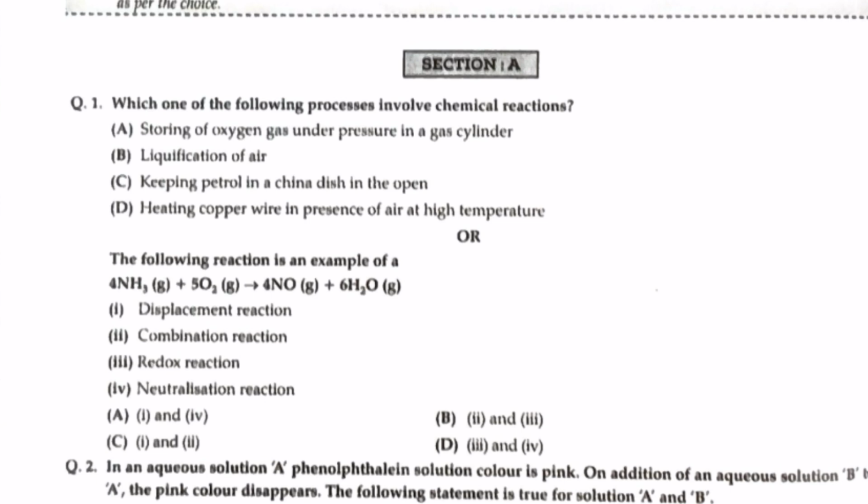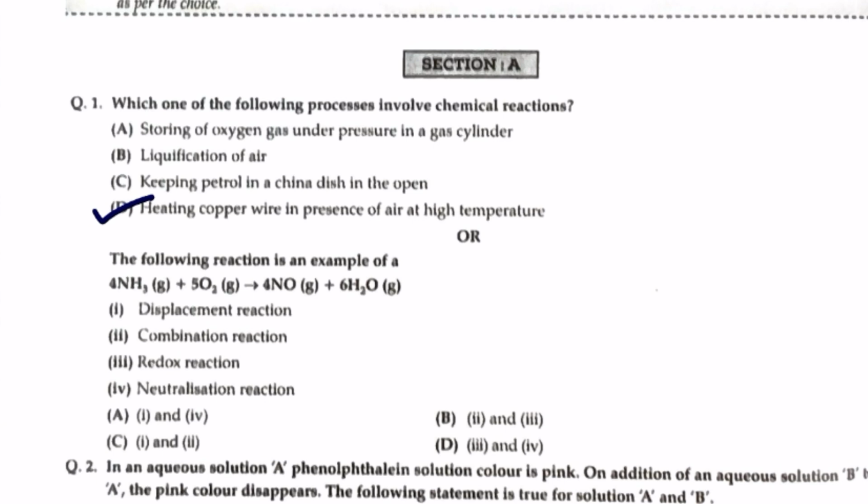First is storing of oxygen gas under pressure in a gas cylinder. Second, liquefaction of air. Third, keeping petrol in a china dish in the open. Fourth, heating copper wire in presence of air at high temperature. Correct answer is option D, heating copper wire in presence of air at high temperature.